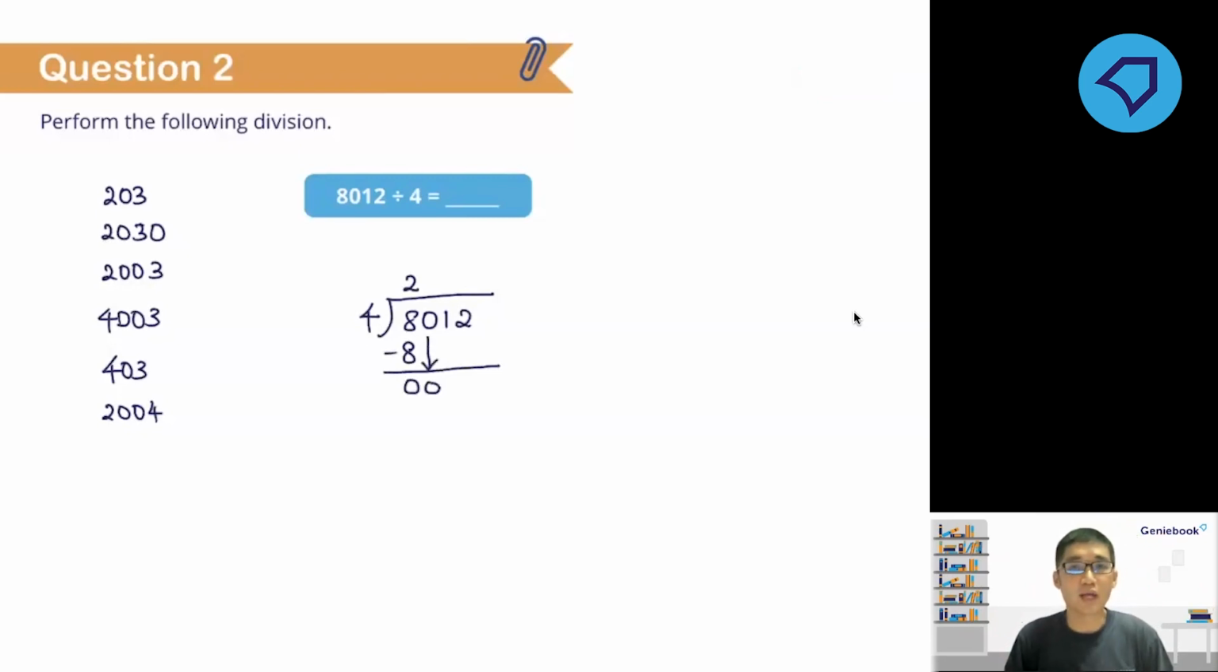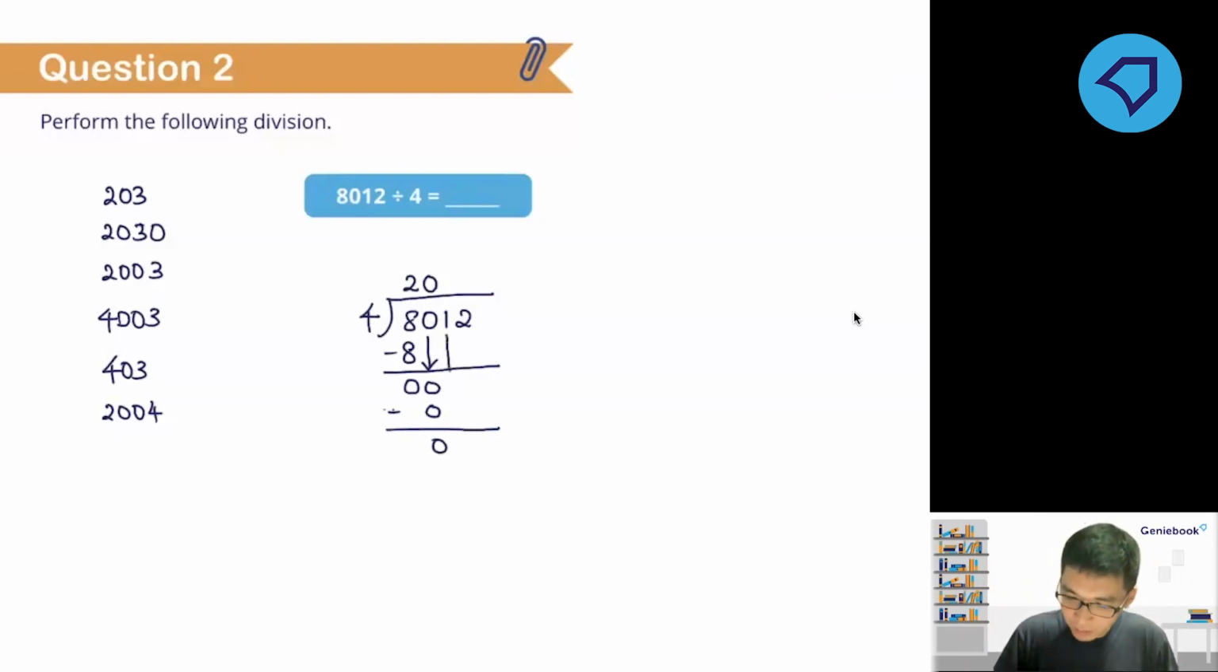Now bring down the next digit. Okay, so we have 0 again. So 0, can I take 0 and divide by 4? No, I can't, because 0 is a number smaller than 4. So I'll put down 0 here in the hundreds place. Then we multiply. 0 multiply 4 gives me 0 once again. Subtract. So 0 minus 0, of course, is 0.